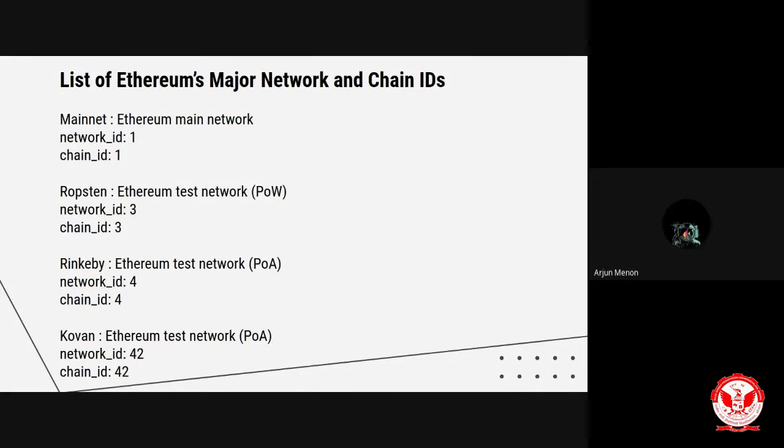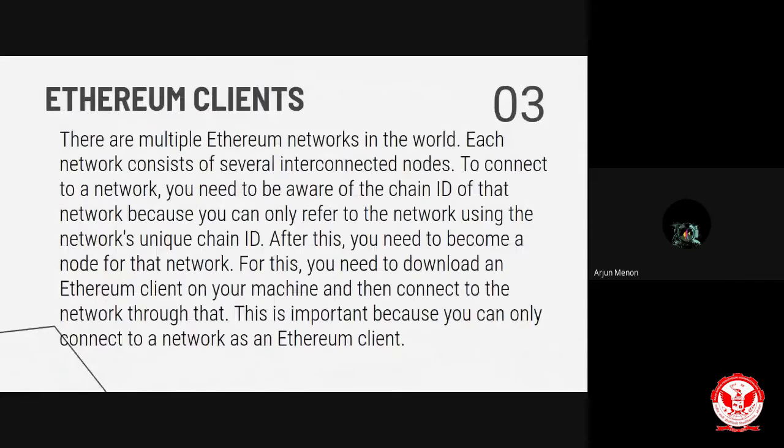Yes, sir. Okay. Now the question is, how will we connect to the multiple Ethereum networks? Each network consists of several interconnected nodes. As I said, to connect to a network, you need to be aware of its chain ID, because you can only refer to the network using its unique chain ID.